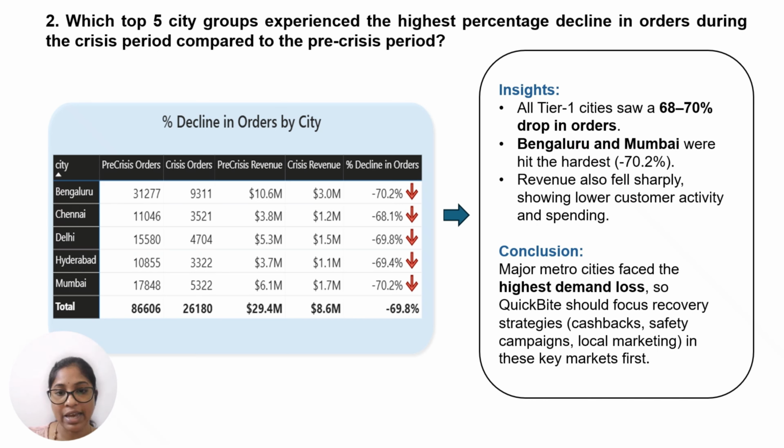The insight is clearly telling the story that all Tier 1 cities saw about a 70% drop in orders and revenue also. Bangalore and Mumbai were hit the hardest. Revenue also fell sharply, showing lower customer activity and spending. So the conclusion is that major metro cities faced the highest demand loss. So QuickBit should focus on recovery strategies like cashback, local marketing, and safety campaigns in these key metros first to get back the whole customers.